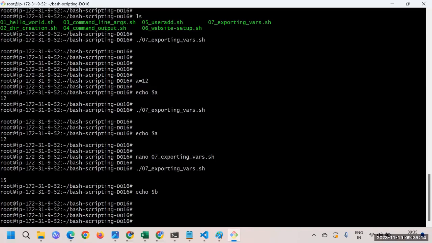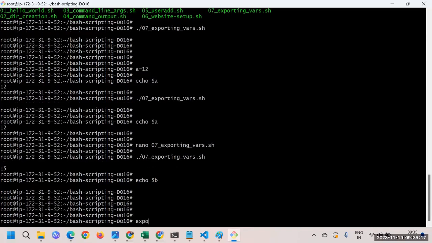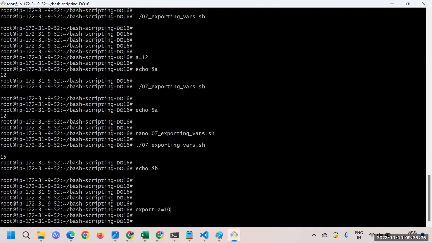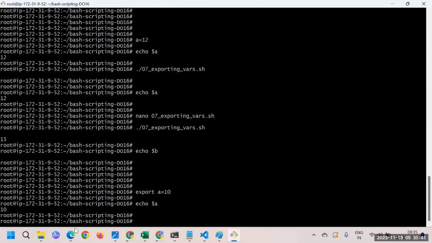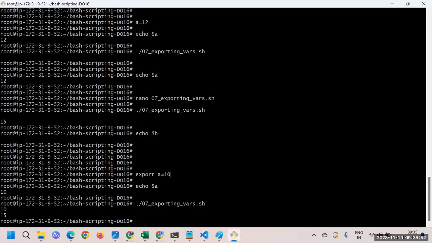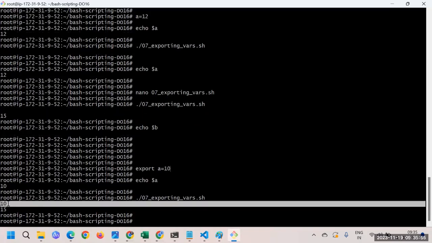Let me show you very quickly. This time I'm saying export a is equal to 10. I'm using one keyword, export, and then a is equal to 10. We are declaring and exporting the variable. If I check the value of a, you can see it is 10. Now I'll execute this script one more time. Let's see what we get. Yes, this time we got the result.